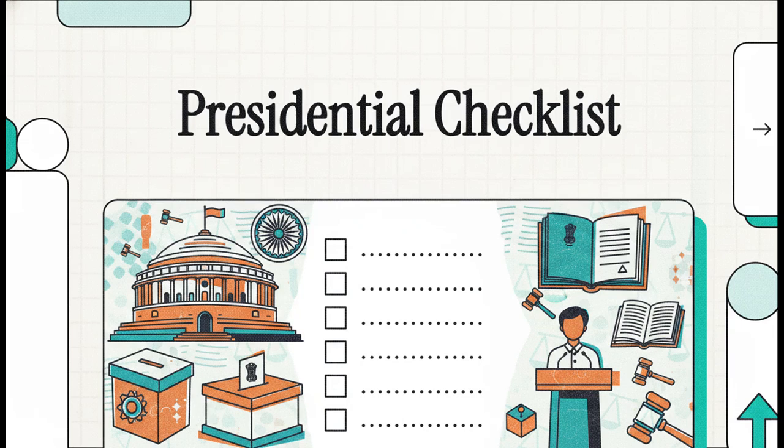Welcome to this explainer. Look, if you're deep into your UPSC prep, you already know the union executive is a massive, high-yield area. So today, we're cutting straight through the heavy legal jargon to build a foolproof checklist. We're looking at exactly what it takes to qualify for the absolute highest office in India, the president.